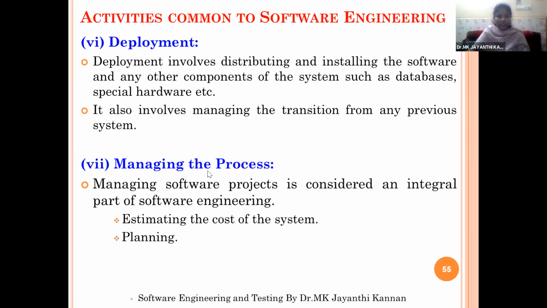And managing the process. Managing software project is considered an integrated part of software engineering. So estimating the cost of the system and planning the various activities.